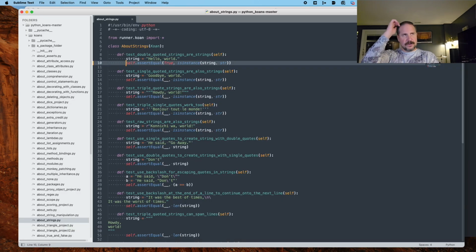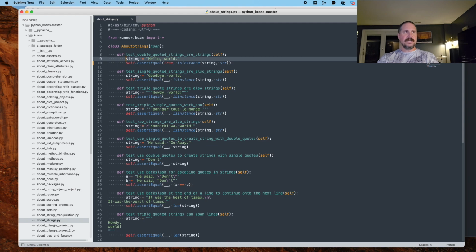All right, take a moment to understand what we did there. Assert equal says the thing on the left needs to be equal to the thing on the right, or else I will throw an error. And the thing on the right is a thing that says, is the first item you gave me of type the second item you gave me? If that is the case, the thing on the right returns true. If it's not the case, it returns false. And so to make them equal, I filled in true. All right. Do a couple more here.